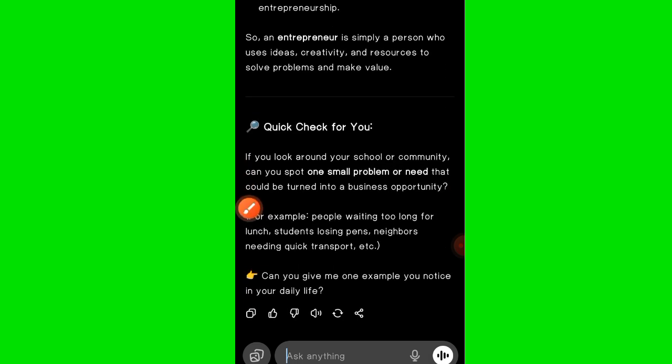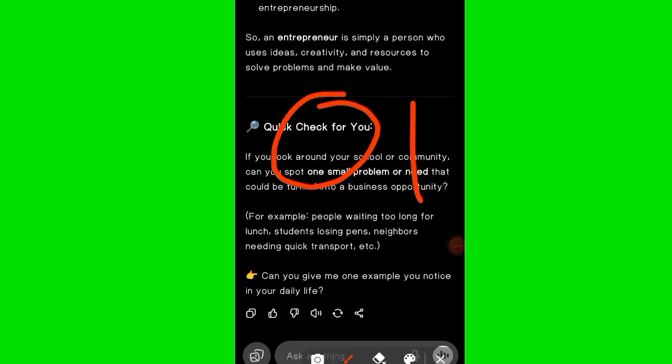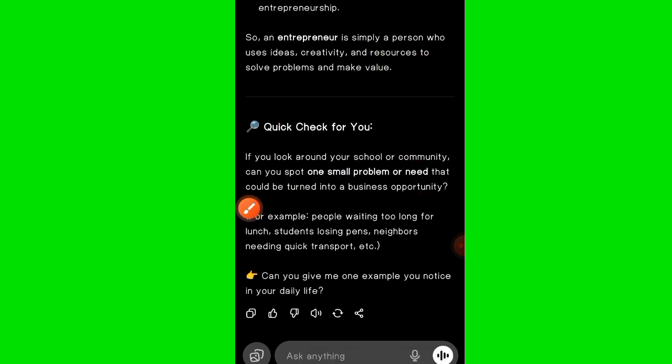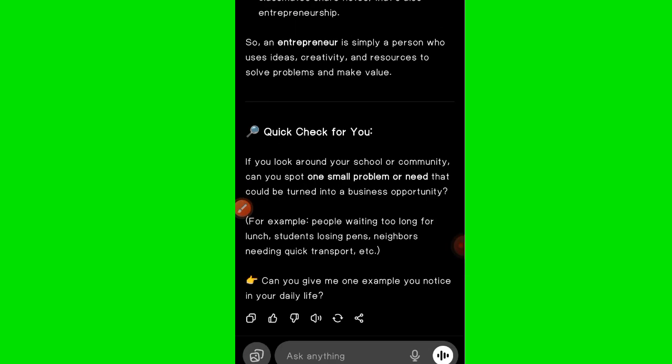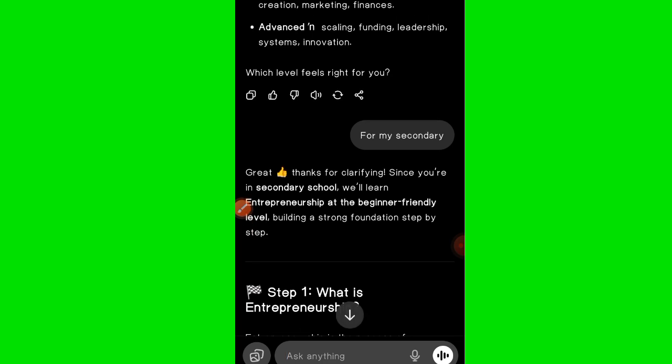Quick check. Now this quick check here is the practical implication. The above is understanding. So understanding is about taking small things step by step. Make sure you have a practical implication, you have a quick check, and they are giving you every single thing. So my students, everyone, teachers, and every single person, the new generation has come. You are not supposed to study the way we used to study, and teachers are not supposed to teach the way they used to teach. This new era we are in is about the understanding of a given topic and the practical implication. And the only way you know that you have understood is if you can practically apply it.